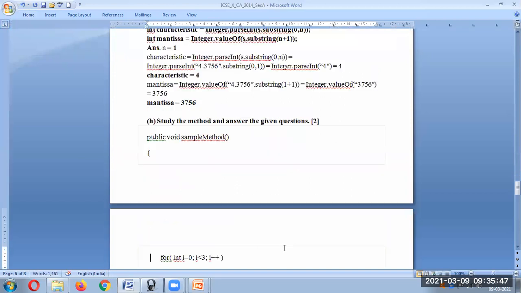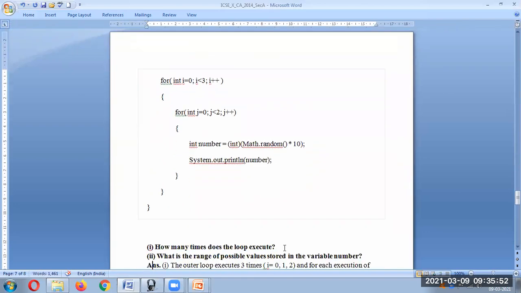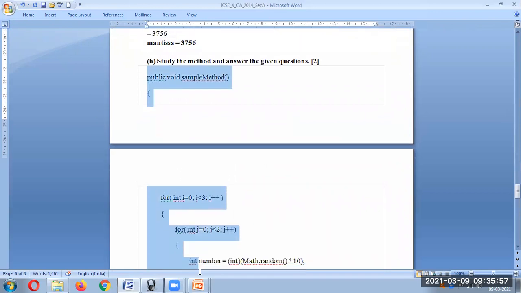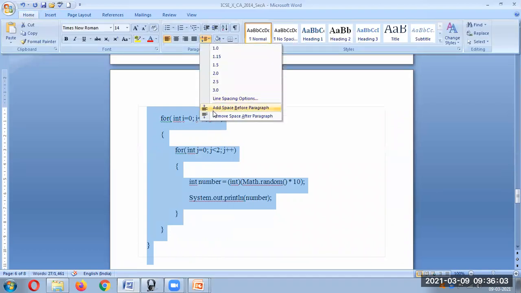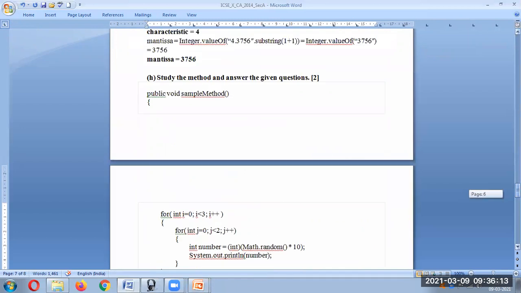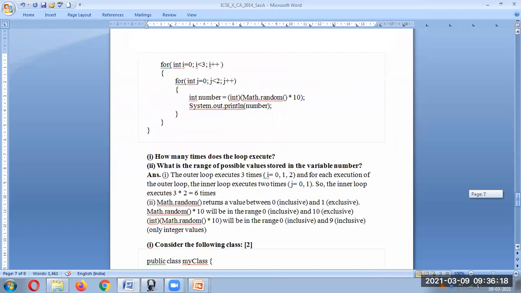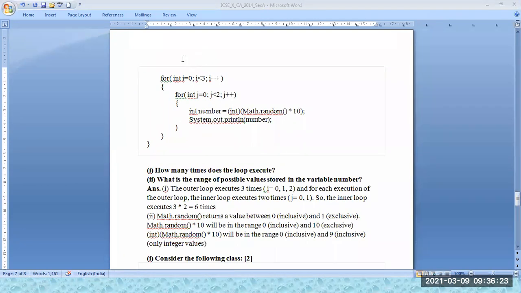Okay, study the method and answer the questions given below. Here the method is given and you have to say how many times the loop executes. I will just try to put it on one single page so it is easy for you to understand. So what is the range of possible values stored in the variable number? We have to find out what the value is as well as how many times the loop is executing. So let us take the first value of I and the value of J.